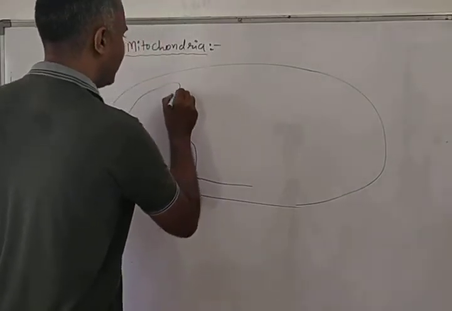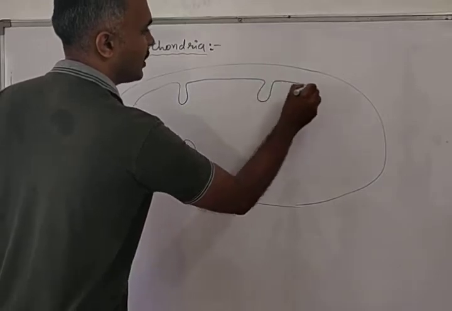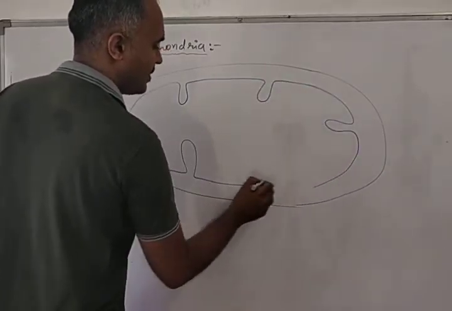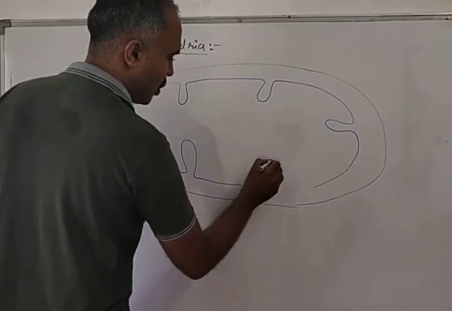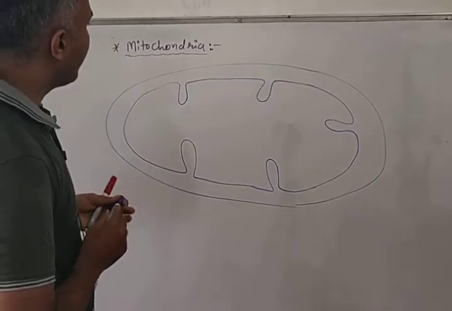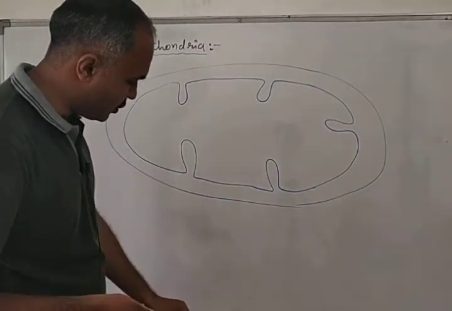We completed the endomembrane system in the last lecture. We talked about the endoplasmic reticulum, Golgi bodies, lysosomes and vacuoles. And today we are going to start with mitochondria, which is also known as the powerhouse of the cell.